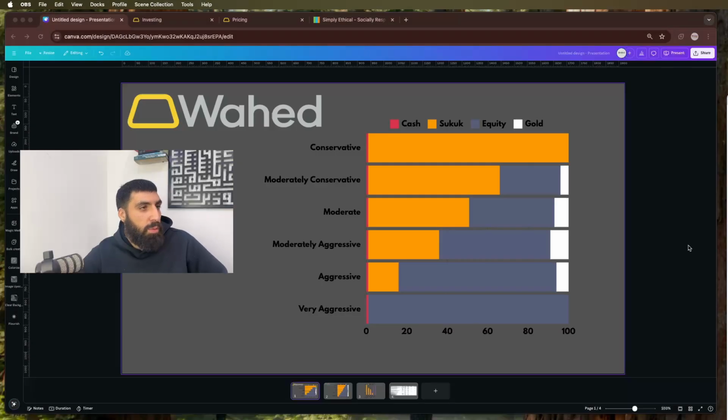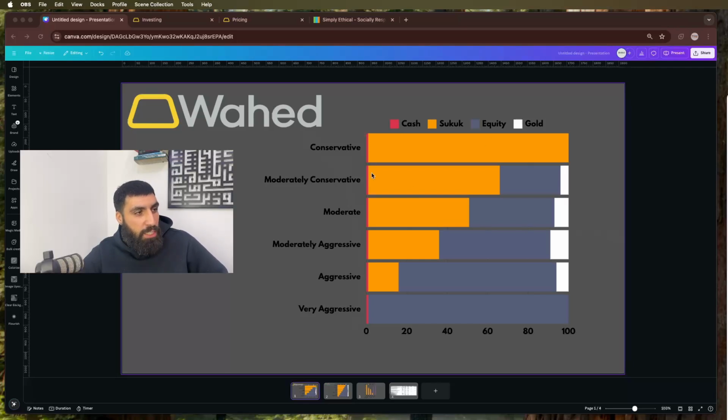Here we go. Wahed. So here we have the Wahed portfolios from conservative all the way through to very aggressive, the allocation to Sukuk funds, the allocation to equity funds. Now I'm not breaking down what specific equity funds they invest into, what specific Sukuk funds they invest into. I'm just breaking down the asset classes that they're investing into. And we also have cash and gold.